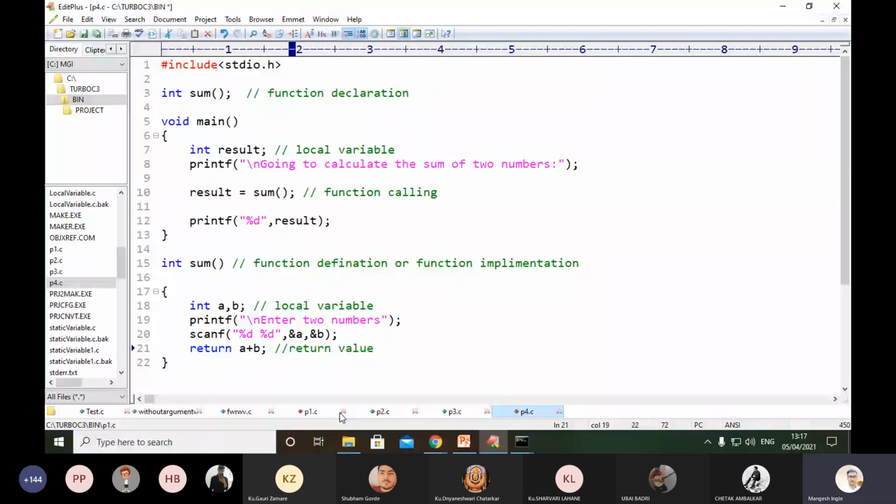Return value. So you are expecting that the value should be 10, 15, or an integer type of value. Because of that, focus on line number 3. We use the return type as an integer. Just concentrate, we will execute this application.